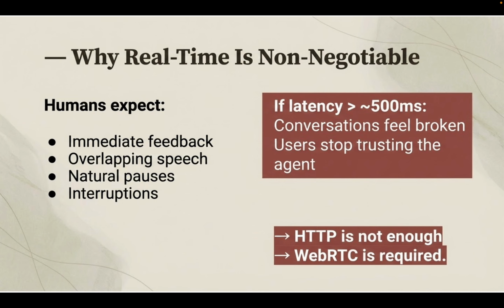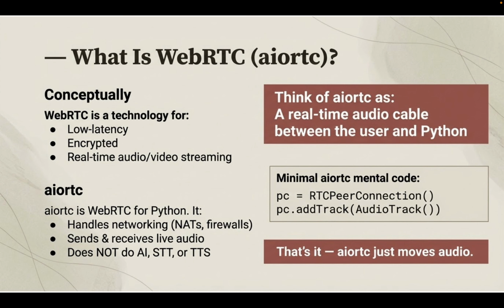Humans also expect back channels, those kinds of sounds, interruptions, and natural pacing, and HTTP request-response breaks this model. That's why uploading audio files does not work. Streaming is mandatory for voice AI agents, and that's why WebRTC came into the picture.